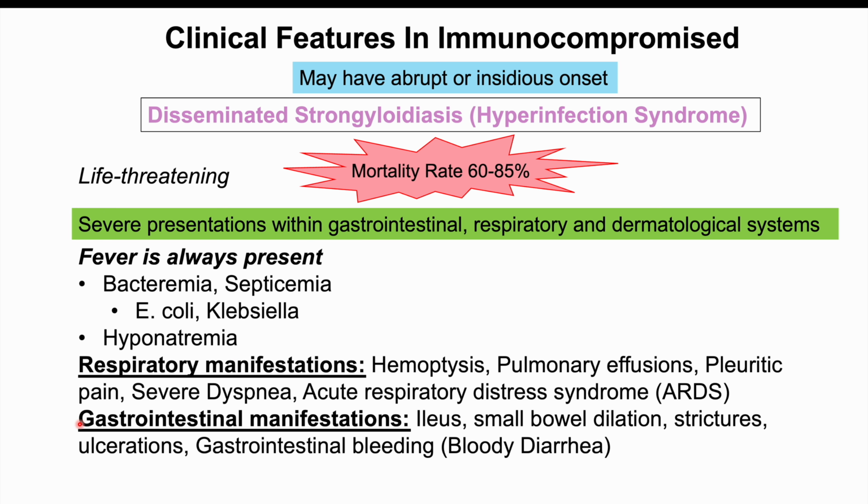And the severe gastrointestinal manifestations include ileus, small bowel dilation, strictures, ulcerations, and severe gastrointestinal bleeding where they can have bloody diarrhea. And they can also have some dermatological signs and symptoms as well, essentially what we discussed before, itching. We can see larva currens occurring in these patients as well. So it's essentially these signs and symptoms we discussed before, but with worsening severity.